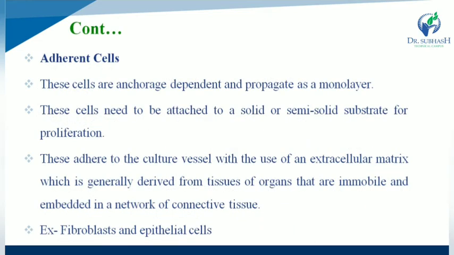First one is adherent cell, that is required for primary cell culture. These cells are anchorage dependent and propagate as a monolayer. These cells need to be attached to a solid or semi-solid substrate for proliferation, and they adhere to the culture vessel with the use of extracellular matrix, which is generally derived from tissue of organs that are immobile and embedded in a network of connective tissue.